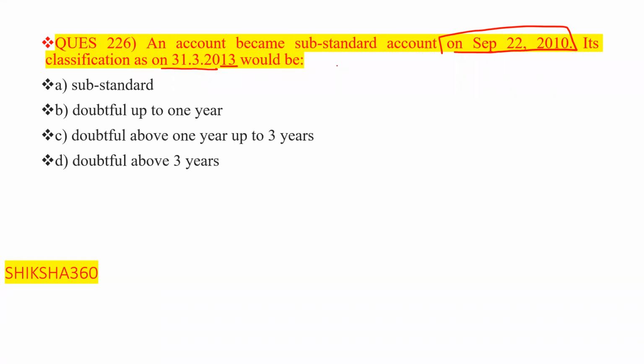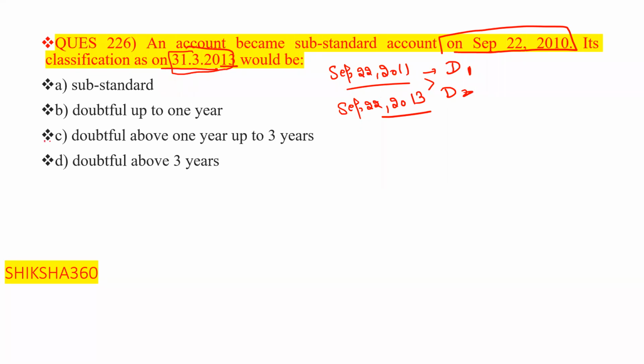We know that till September 2011, that account is in the doubtful D1 category. And till September 2013, the account remains under the D2 category. So this date comes under the D2 category. So option C is the answer, that is doubtful above 1 year up to 3 years. So option C is the correct answer.